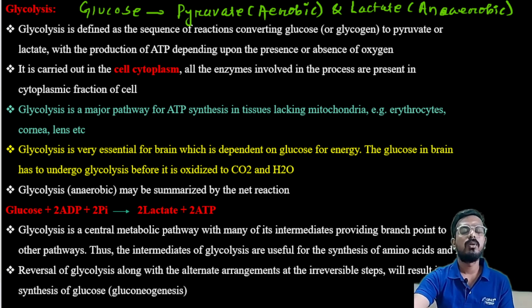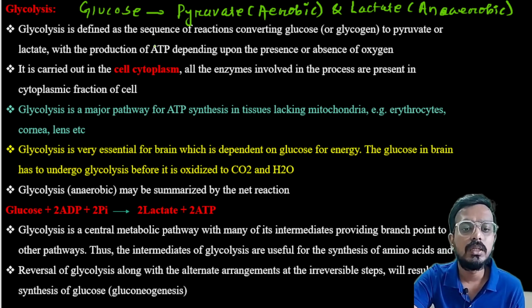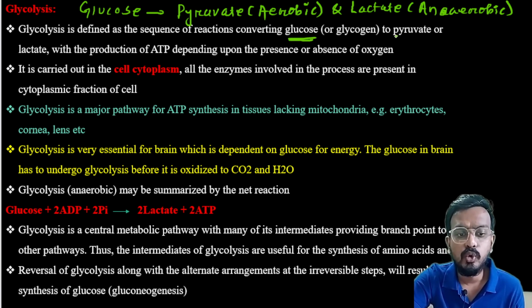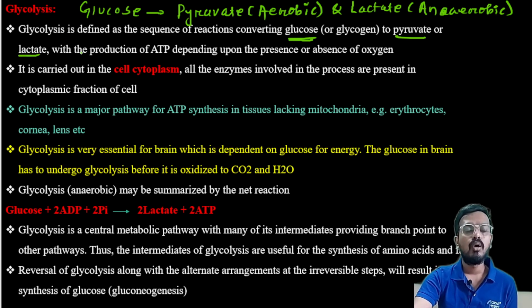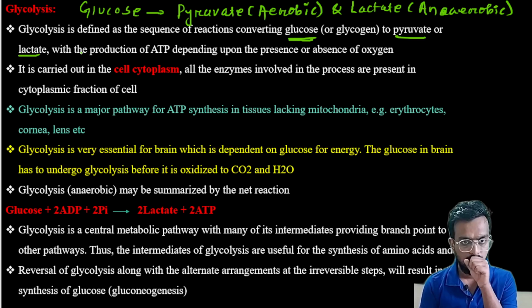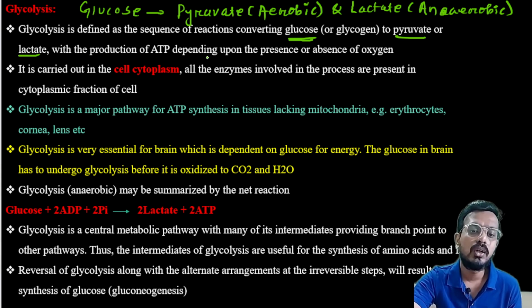In aerobic condition pyruvate formation takes place, and in anaerobic condition lactate formation takes place. So glycolysis is defined as a reaction that is the conversion of glucose to pyruvate or lactate. If oxygen is present, then pyruvate will be formed. If oxygen is absent, then lactate will be formed, with the production of ATP. During this oxidation, ATP will be produced depending upon the presence or absence of oxygen.